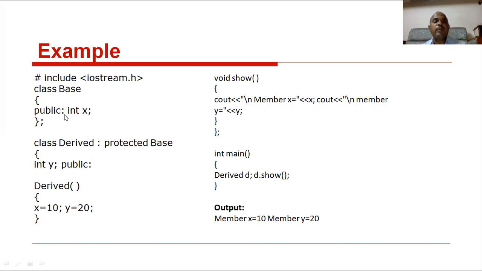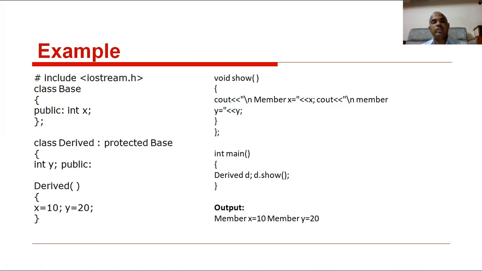In the base class, x is a public variable, but in this derived class, x is acting as a protected variable, because there is a protected derivation. That's why x is acting as a protected variable in the derived class. Clear? So then your max number and y number give the same output.